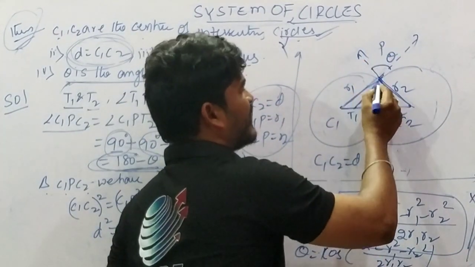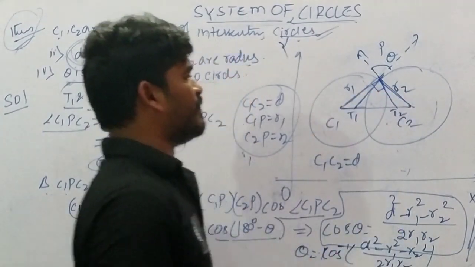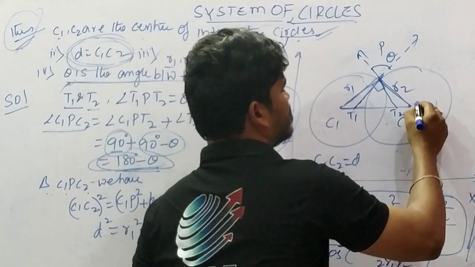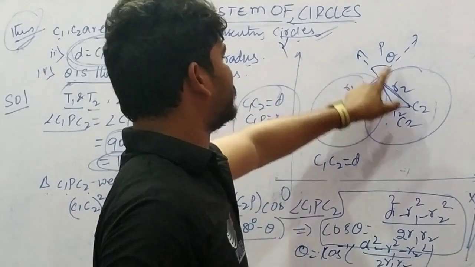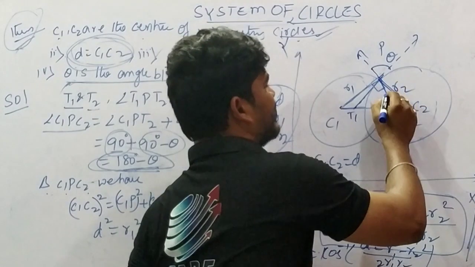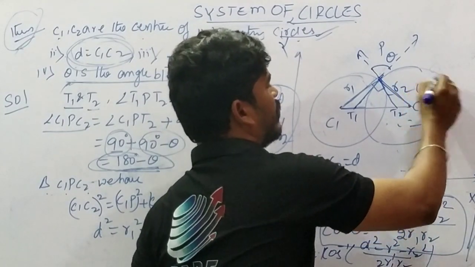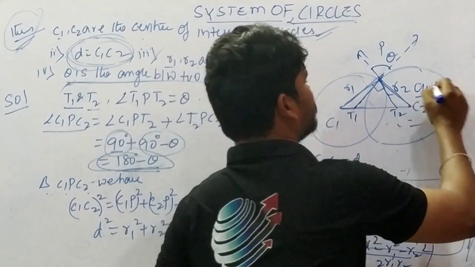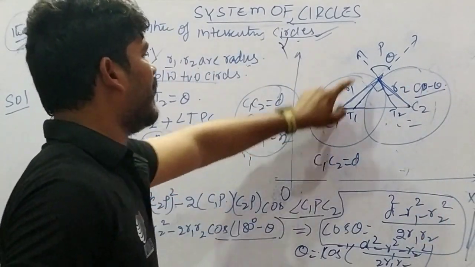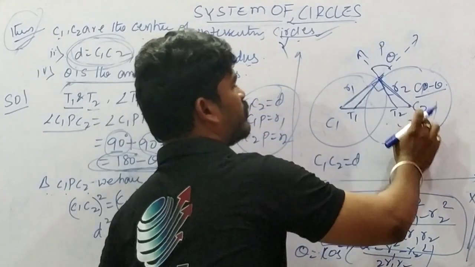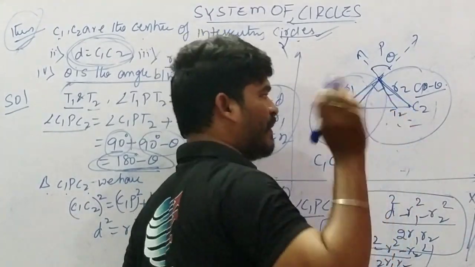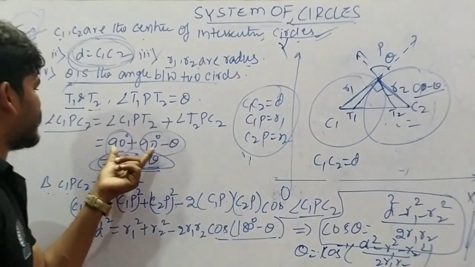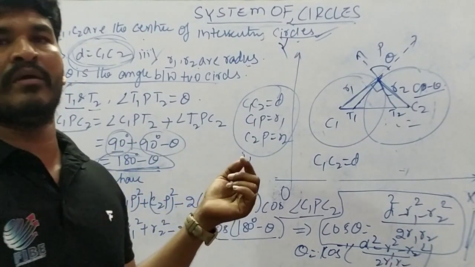C1PT2. Why? Because these are right-angled triangles, since the angle made is 90 degrees. In the same way T2PC2, this angle is 90 minus theta. Therefore, C1PC2 equals C1PT2 plus T2PC2, which is 90 plus 90 minus theta, and that gives 180 minus theta.